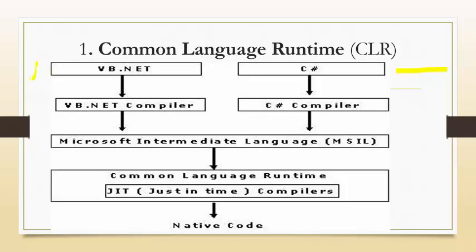So we can say this is the first step of the CLR. The compiler converts the code into MSIL, that is Microsoft Intermediate Language, or simply intermediate language.